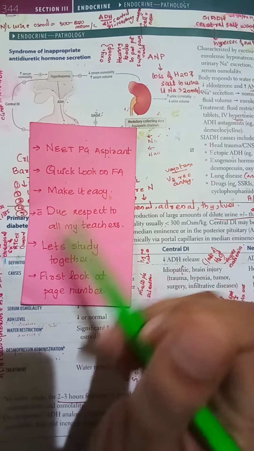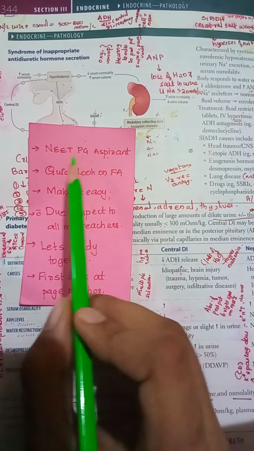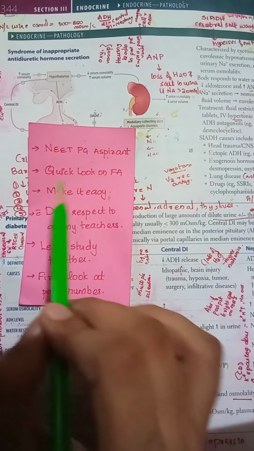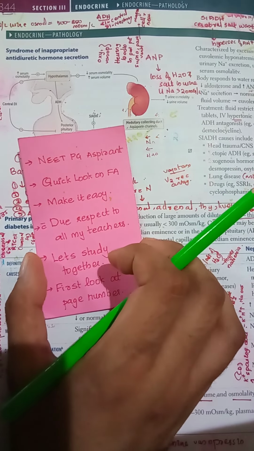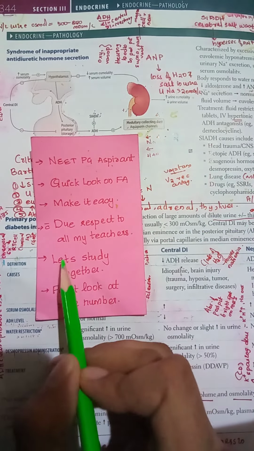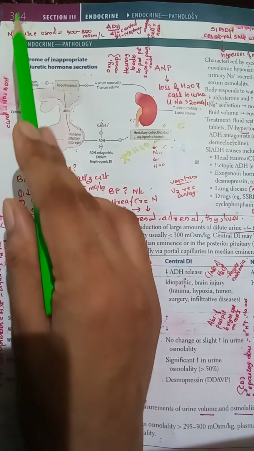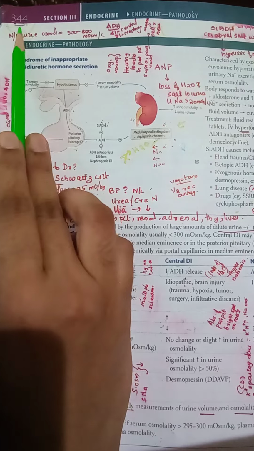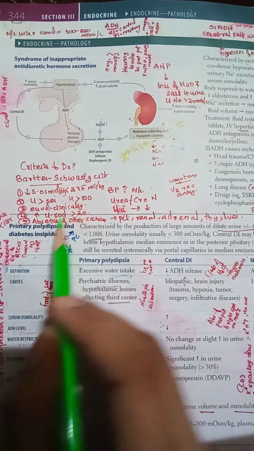Okay. So let us go to our flashcard intro. It's like I'm an aspirant and we are trying to annotate the first slide, having a quick look at the first slide in order to make it easy. It's like let's study together. Okay. First of all, you look at the page number, that is page number 344 of USMLE Step 1 2022 edition. Okay, so we have got lots to do today.